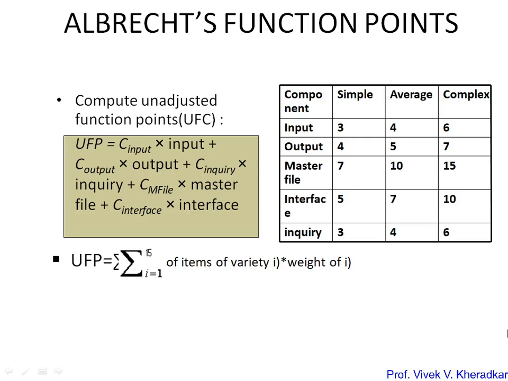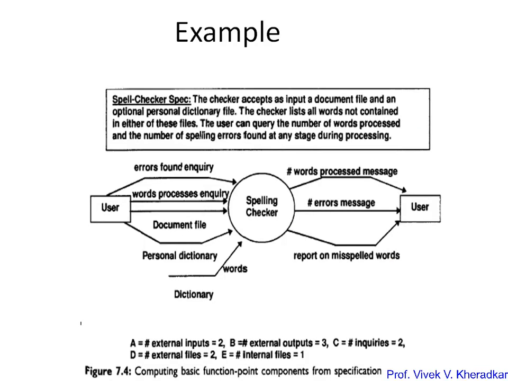Okay, so this is the way. We have 15 different varieties of atom, with levels of complexity for each of the 5 types. We can compute the unadjusted function point count by multiplying the atoms of each variety by the weight, so UFC is equal to the sum of i equals 1 to 15 of the number of atoms of variety i times the weight of i. With this we can calculate the UFP, which is the unadjusted function point. This is an example of how we calculate UFC.